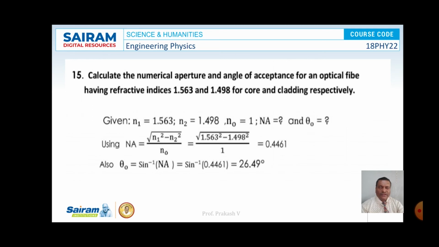And we know that theta naught is equal to sine inverse of numerical aperture, that is equal to sine inverse of 0.4461. So the value of theta naught is calculated as 26.49 degrees.